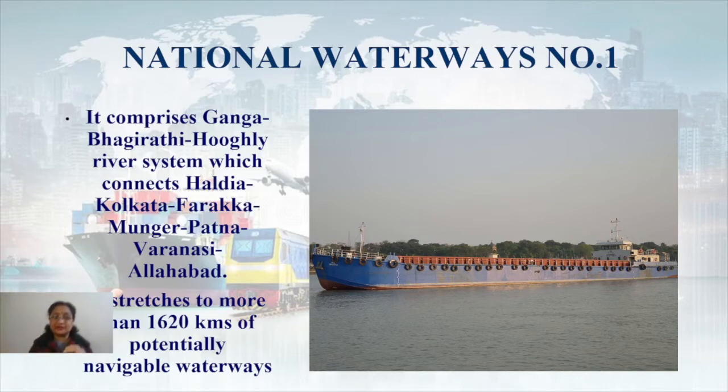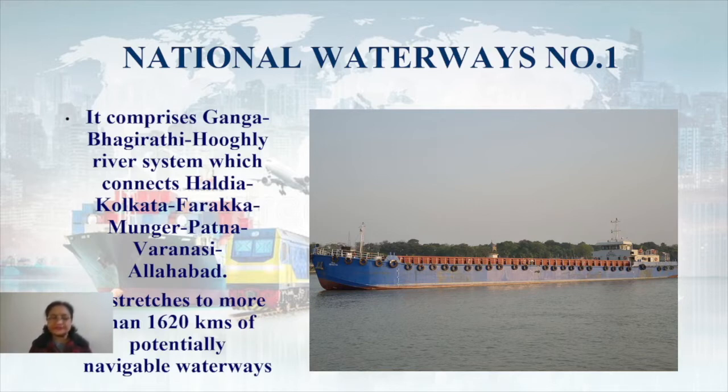Clear? And this entire river system connects Haldia, Kolkata, Farakka, Munger, Patna, Varanasi, and Allahabad. All these important centers, important cities are actually linked by this waterway, right? And this waterway stretches to more than 1620 kilometers of potentially navigable waterway.